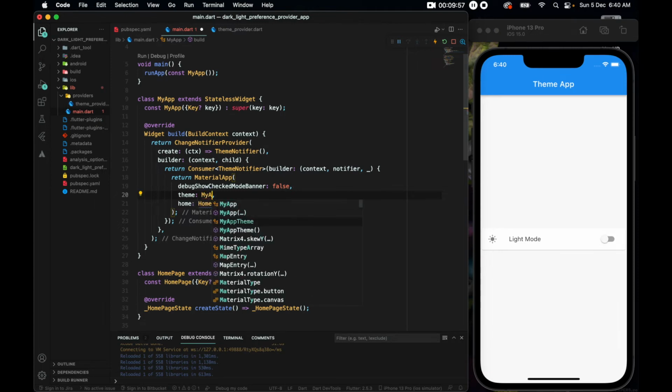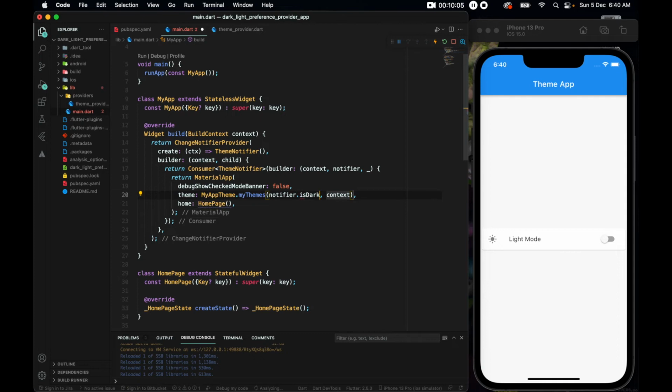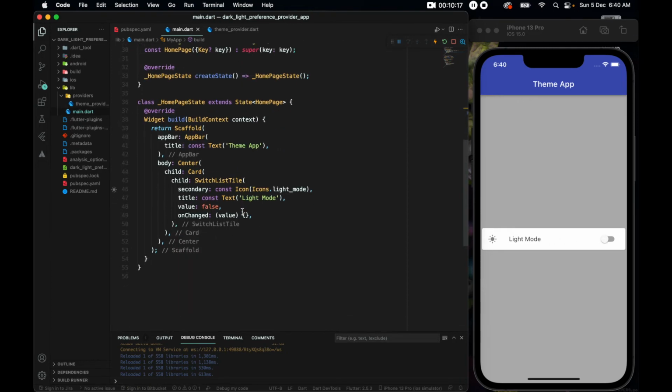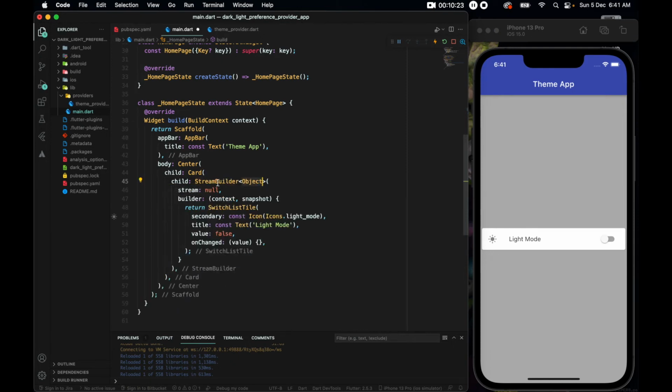Alright, now let us reopen this theme where we can write MyAppTheme.myThemes, and isDark, we will get this isDark from notifier.isDark. Right, so let's save it. You see, now we have a new light mode. Things got changed. To use the functionality in this button, we need to come to this widget here, and the SwitchListTile needs to be wrapped with another StreamBuilder, so a Consumer.